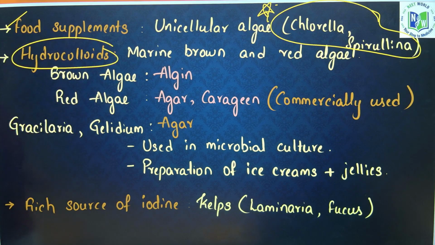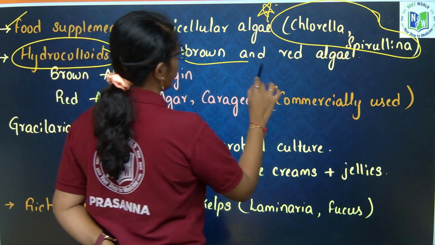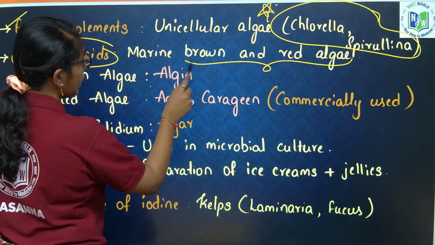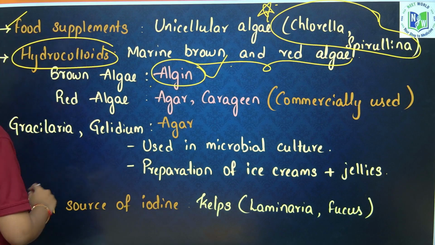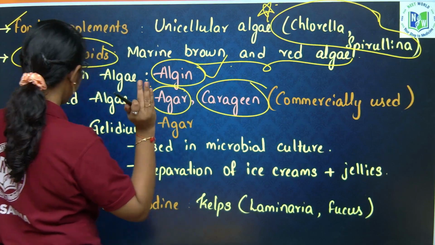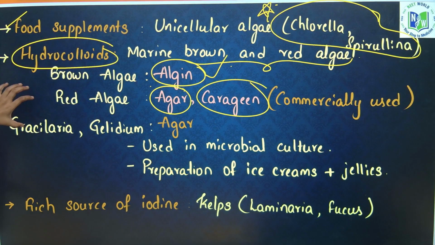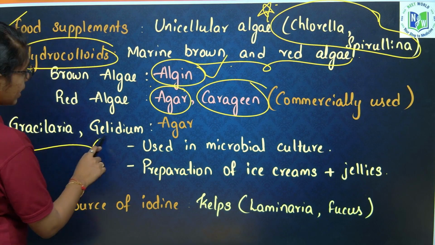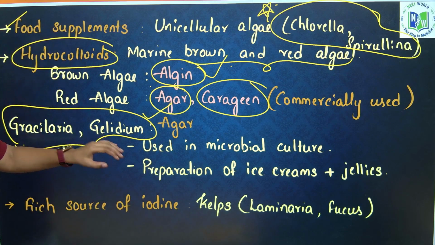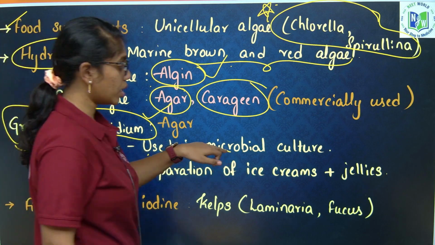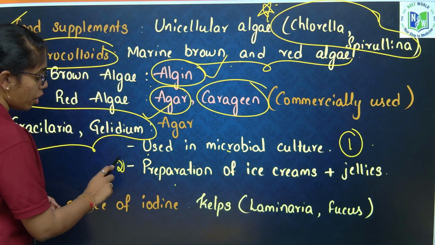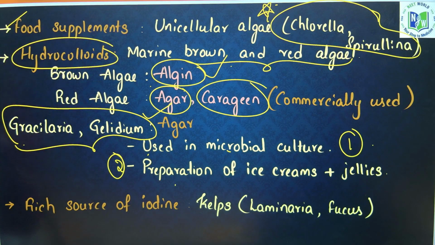Okay. Next, hydrocolloids. Hydrocolloids come from marine brown and red algae, wherein the brown algae hydrocolloid is algin, and the red algae hydrocolloids are agar and carrageenan. These are commercially used. For example, from the red algae Gracilaria and Gelidium, agar is extracted. First, they are used in microbial culture. Second, they are useful for the preparation of ice creams and jellies.